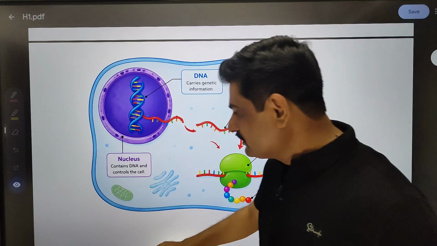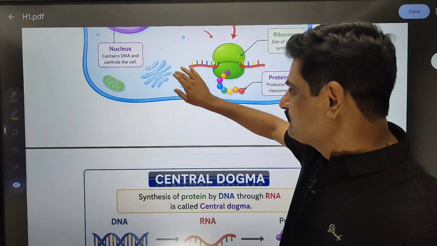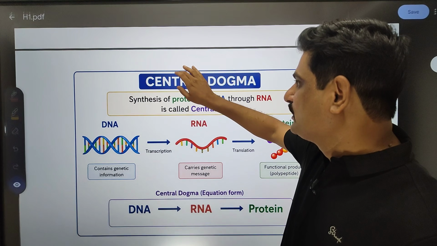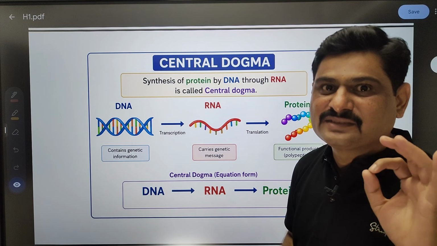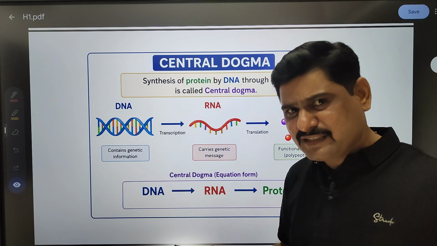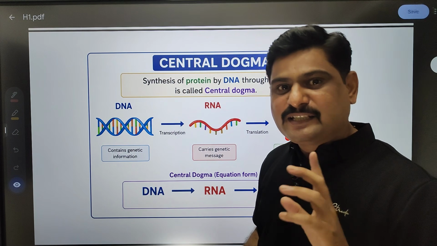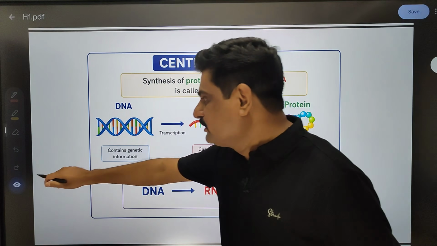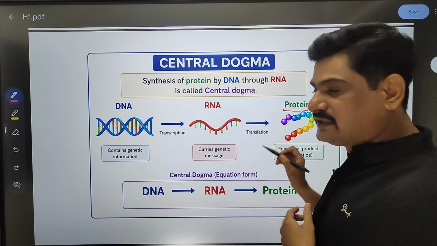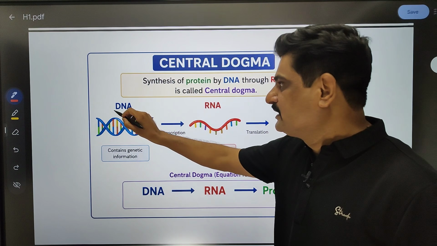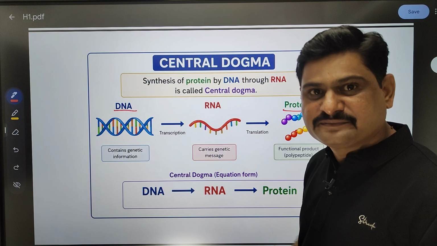Now children, based on this concept, we have one biological phenomenon called the central dogma. Simple concept. See, what is the ultimate product we want? We want the final product, protein. Where is this protein's information present? It is present in DNA.